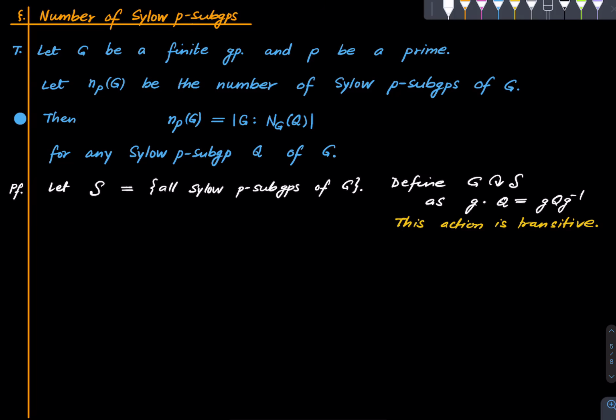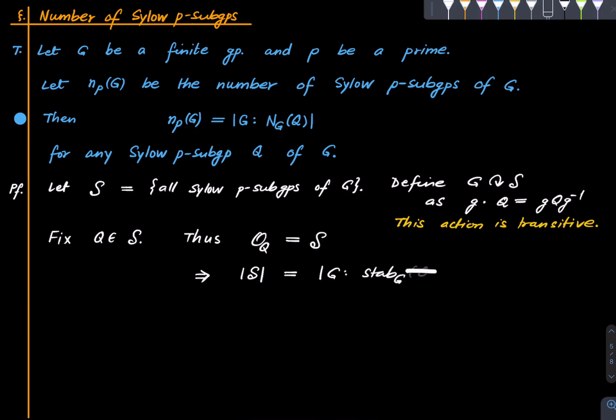All right, so therefore this has only one orbit. That's what transitivity means. And thus, fix some Q in script S. Thus the orbit of Q is fancy S, and therefore by the orbit stabilizer theorem, the size of fancy S is the index of the stabilizer of Q, immediately from the orbit stabilizer theorem. But what is the stabilizer of Q?